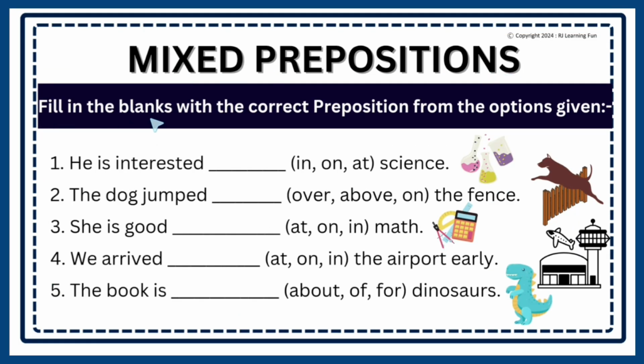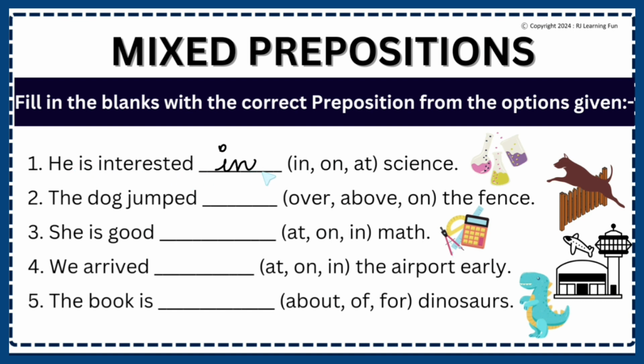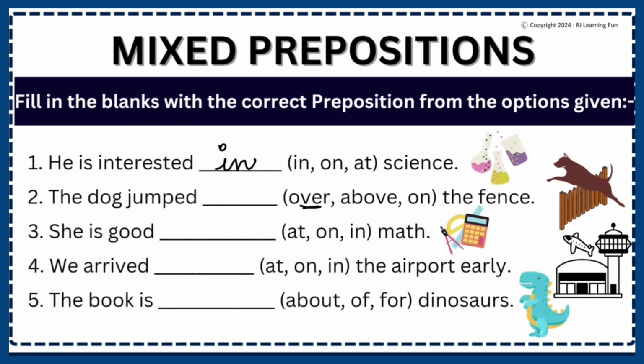Mixed prepositions. Fill in the blanks with the correct preposition from the options given. He is interested dash science. He is interested in science. The dog jumped dash the fence. It is going from one side of the fence to the other but not touching the fence, then it is over. Whenever you go from one side to the other but you are not touching what is in between, you are jumping, then it is always over. The dog jumped over the fence. It is over without touching the surface.